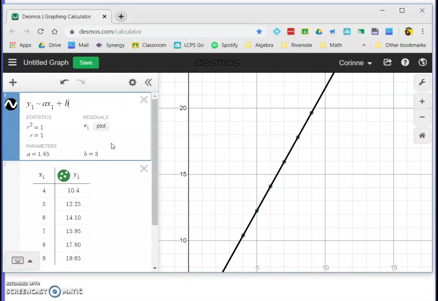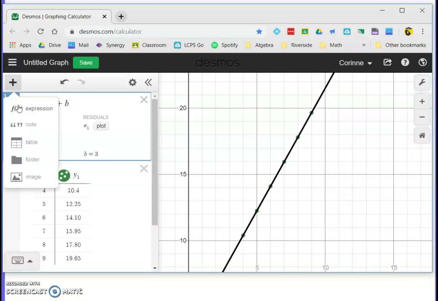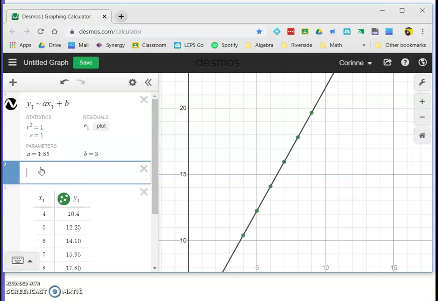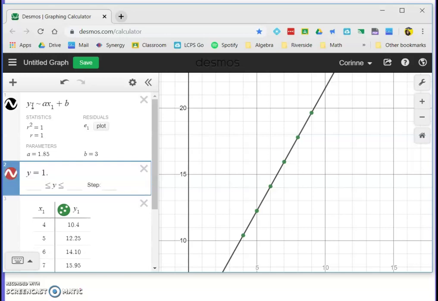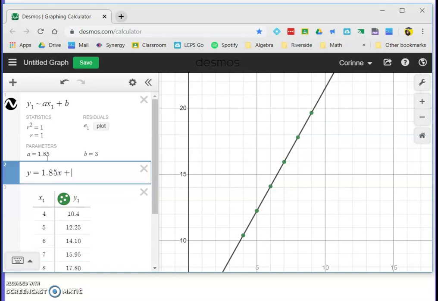So you're going to take your line of best fit, add an expression, and instead of having the tilde, we're going to make it an actual equation where we say y equals 1.85, and I'm getting that number from right here, 1.85x plus 3, which is the slope-intercept form of the equation.